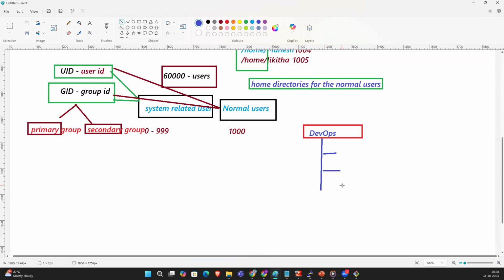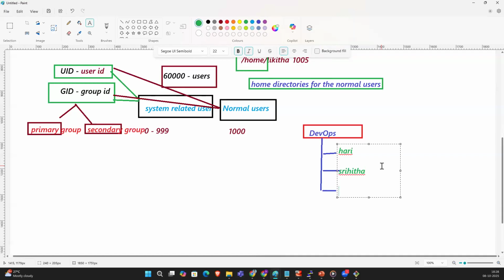For example, Hari, Srihita, Diamond. So these three are working under the DevOps.